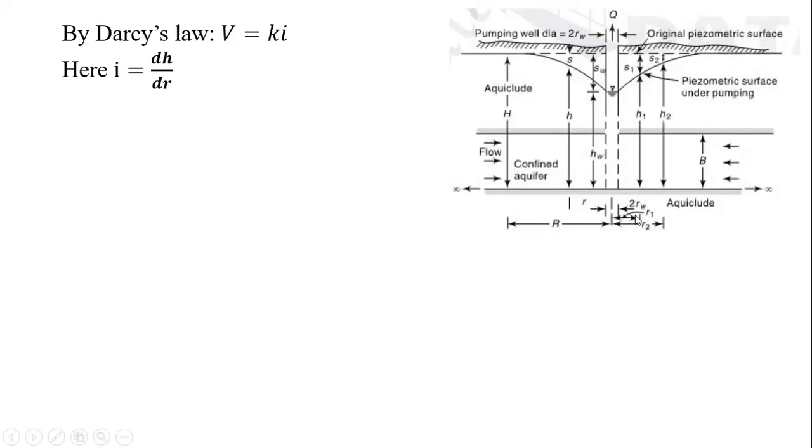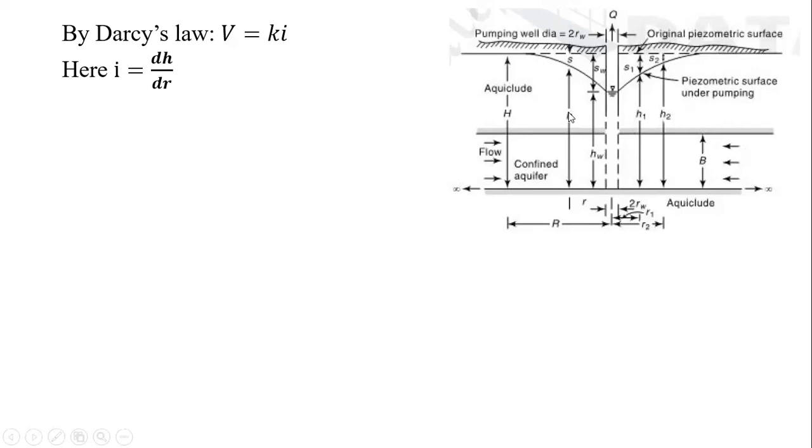No doubt here for reference we have R1 and R2 also, but we want to correlate those as limits. So for the time being, at a certain distance from the main pumping well, that is at small r, it is h.